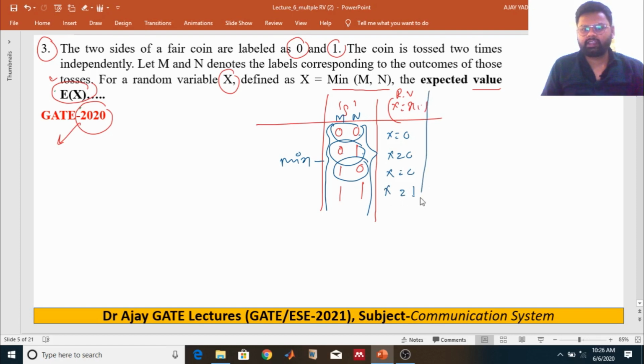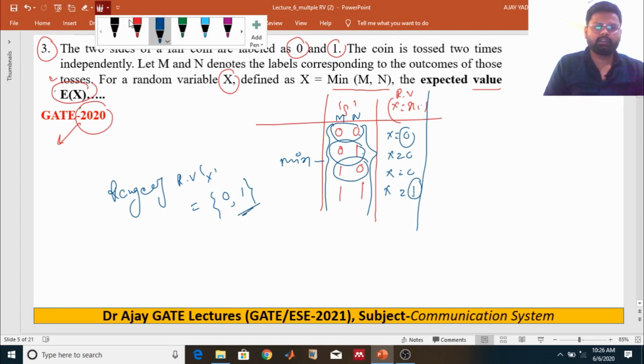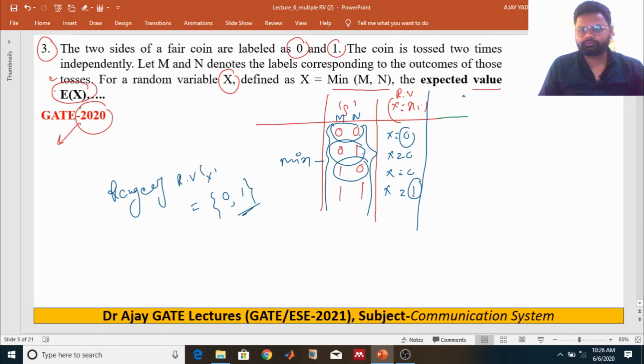So what is the range of the random variable x? It will be 0 and 1. So 0 and 1 are the two values in the range of this random variable. And now we have to find the corresponding probability. How do you get it? Probability of random variable x equal to xi.